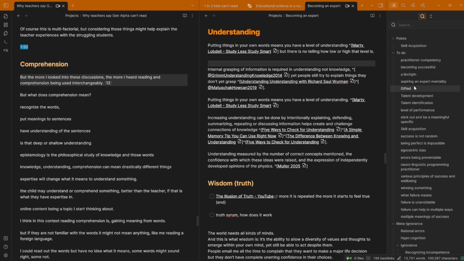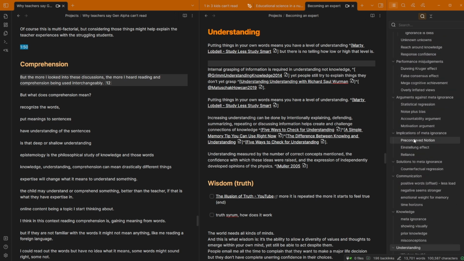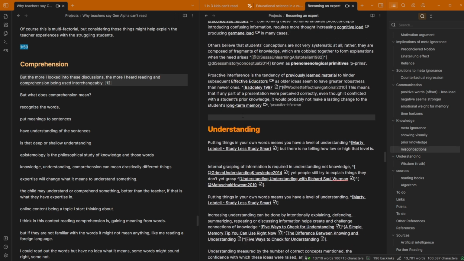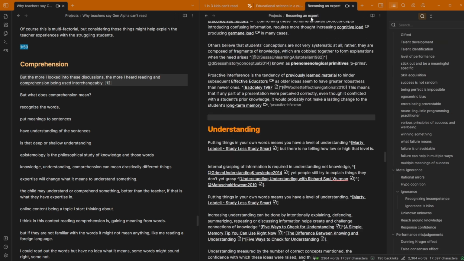So at some point I must have combined the meta-ignorance information with understanding and so on. Yeah, there's the knowledge, there's the understanding. Okay, so I've actually merged those files in the past. I think I want to split those up again. So you've got knowledge and understanding.